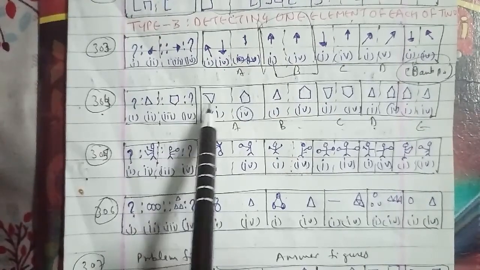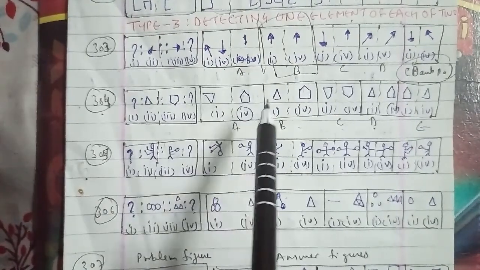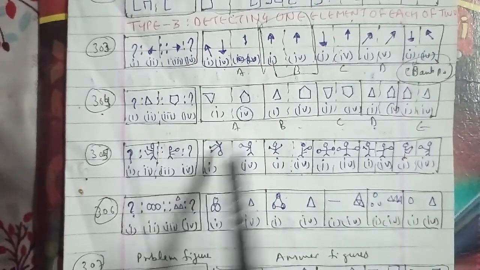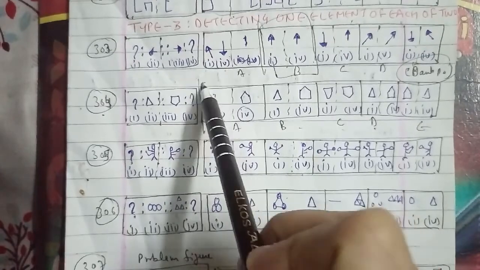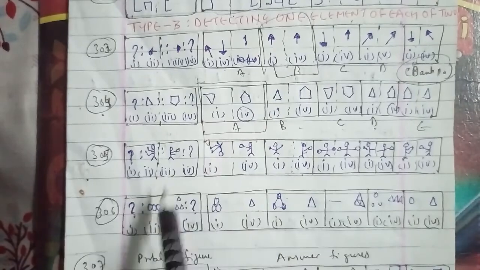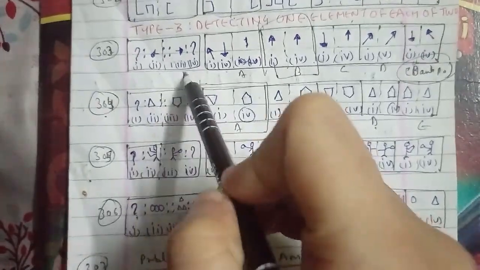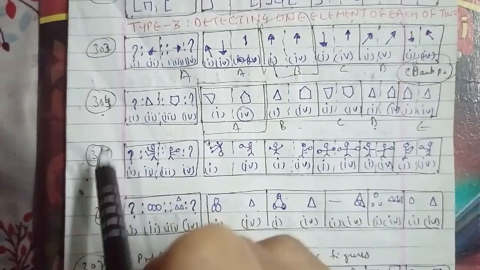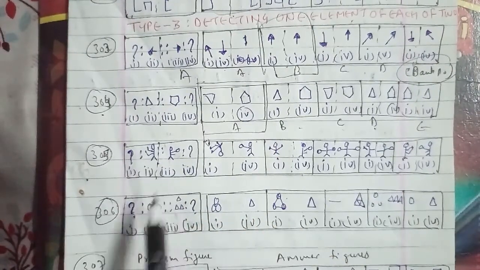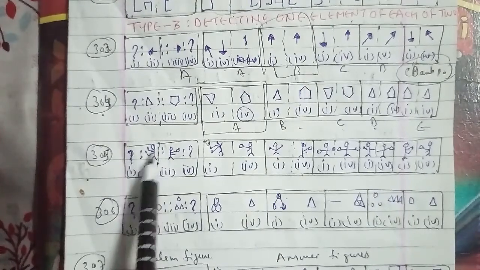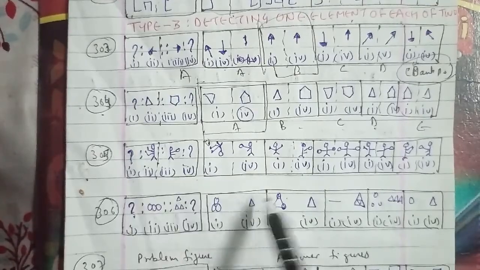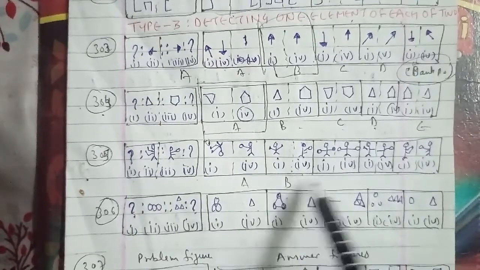We will be going ahead with the 307th question of the session, which has problem figures and answer figures, as I told you. Here it is a triangle and then a hexagon, with a question mark for the first and fourth, and the answers are named A, B, C, D and E. In this particular question the number of sides in the second is one less than that of the first, so we can say that the C figure will be the right answer for this question as well.